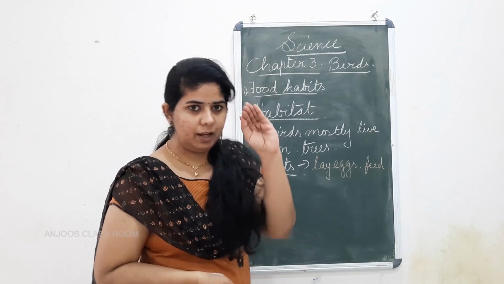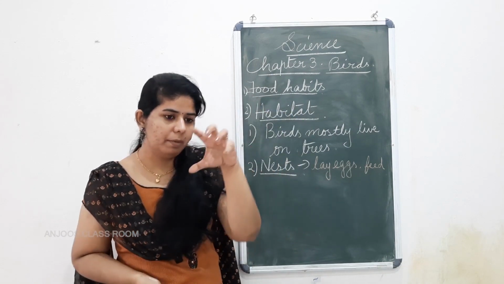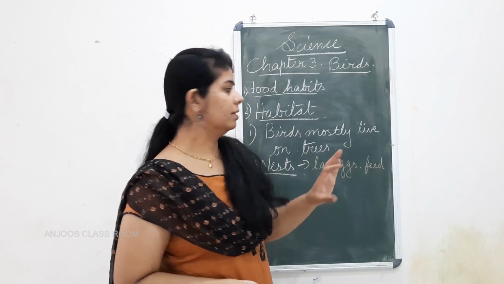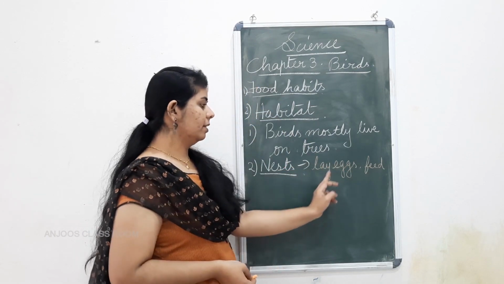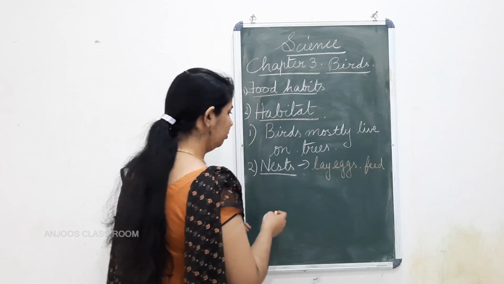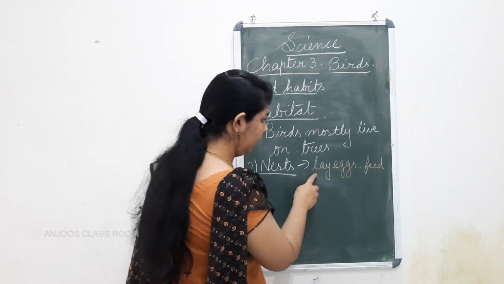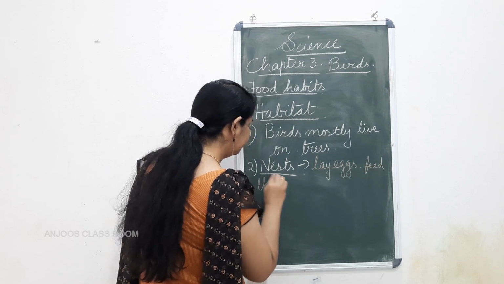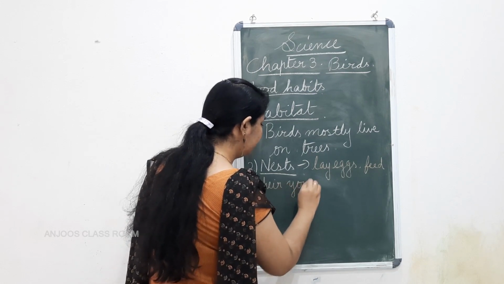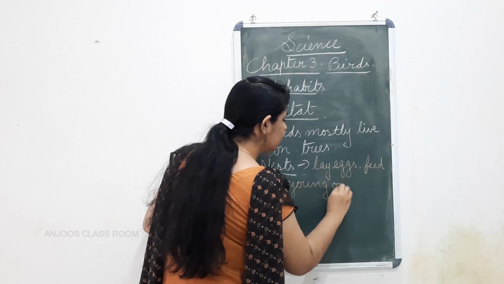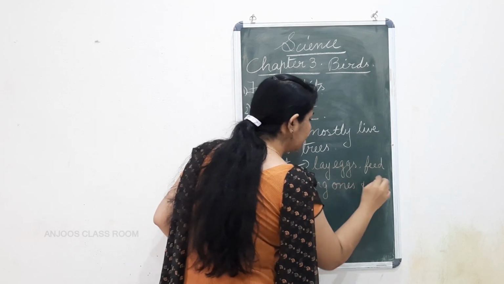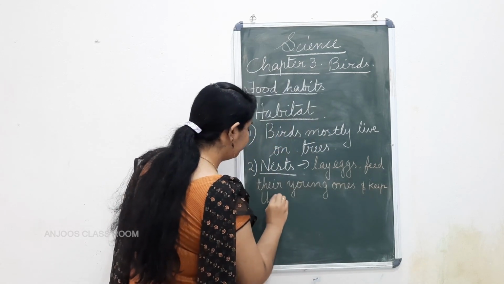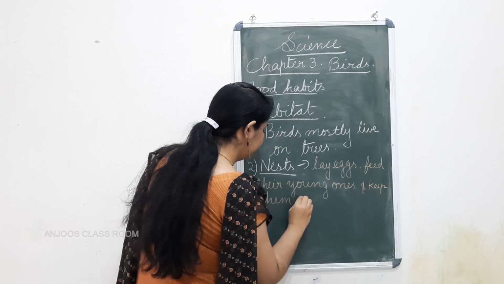There will be snakes or other birds to come and catch them. So to keep them safe from all those things, they are building the nest. So, they lay eggs, feed their young ones, and also keep them safe from harm.